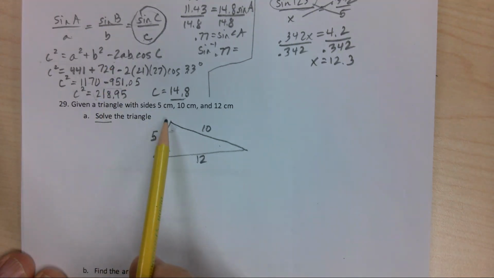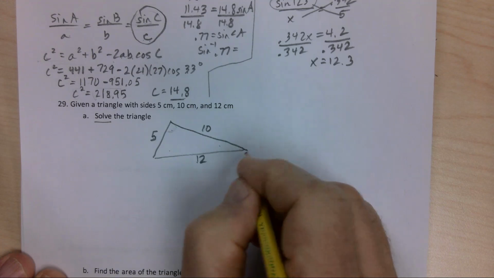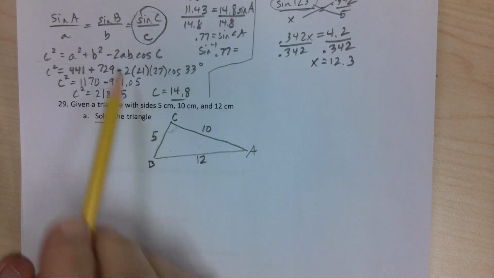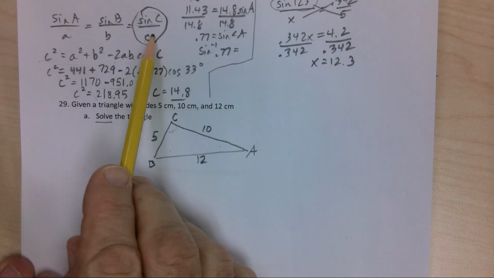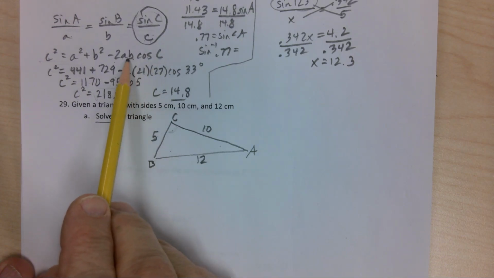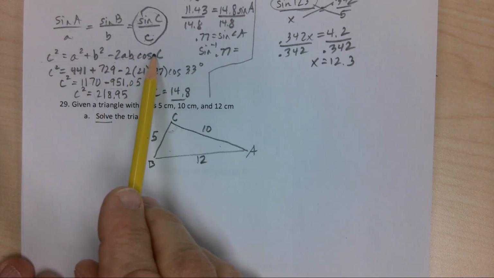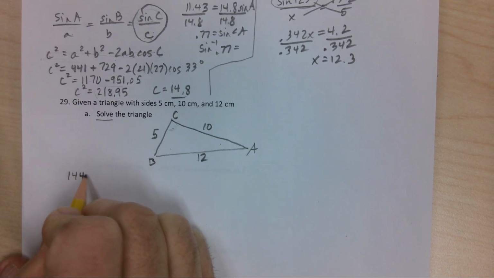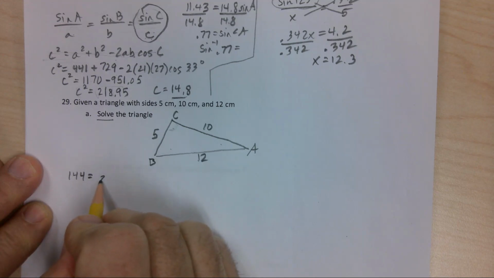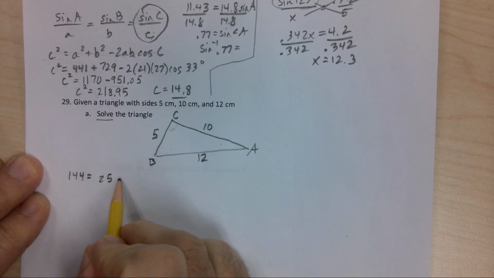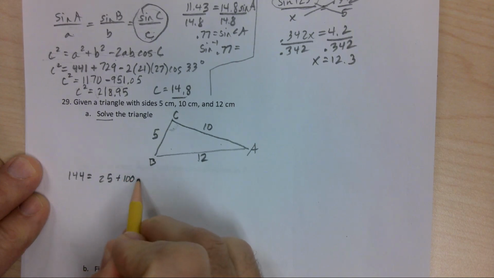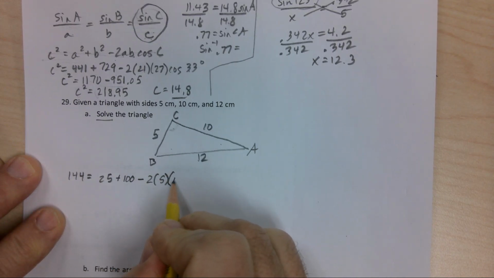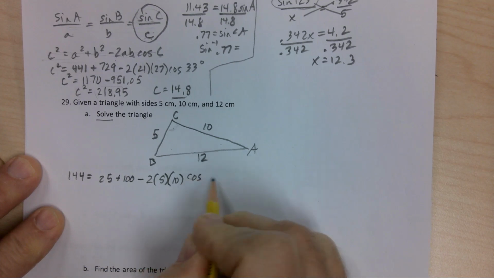We have no letters here, so I'm just going to randomly slap them down here. And then notice we can't use law of sine because we don't have any angles. So we're stuck using this. Now there's 3 variations, but I'm just going to stick with this because that's what I have written down. So c squared would be 144, and a squared would be 25, and b squared would be 100, minus 2 times a times b times cosine of angle C.